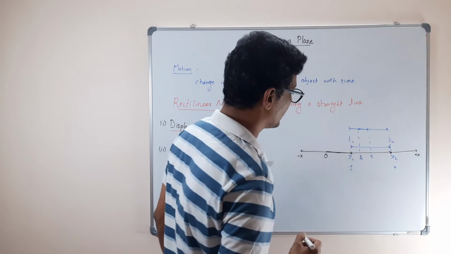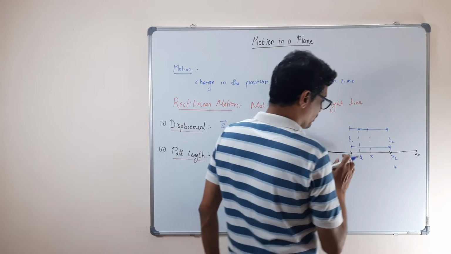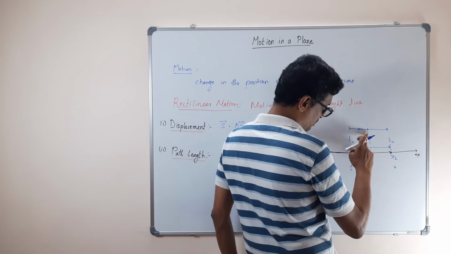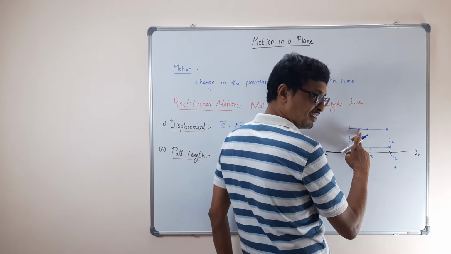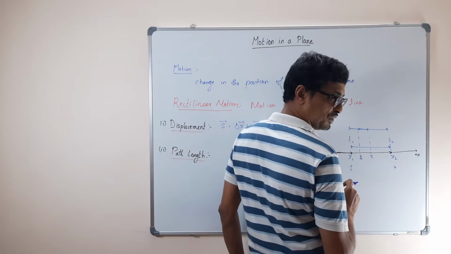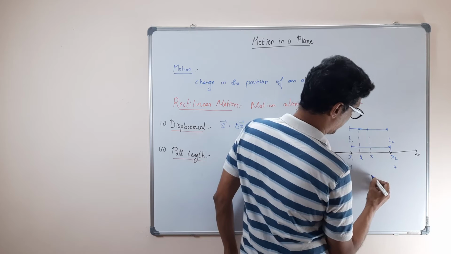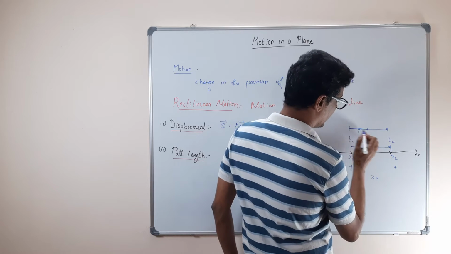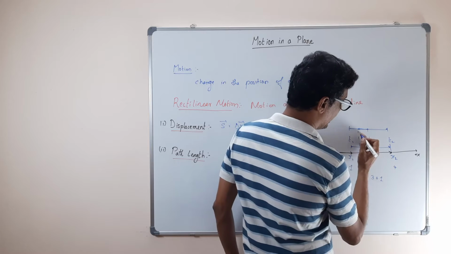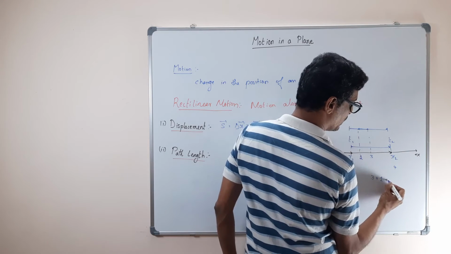So then what is the distance it actually travelled? Total length travelled is? 1 to 3, that is 2, plus 1, plus 2, 2 to 4. First it travelled up to distance 3, then it travelled the distance upward by 1, and then it went back to 4. 2 to 4, that makes it 2.